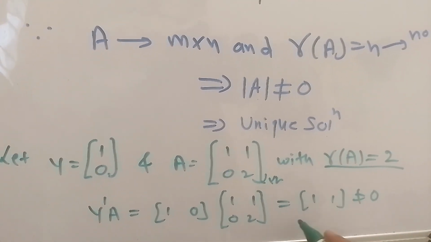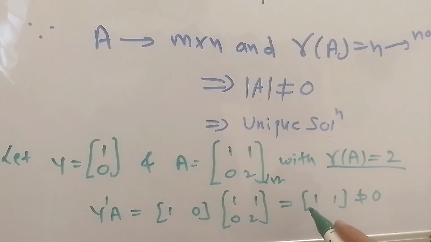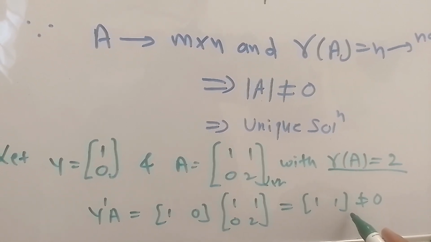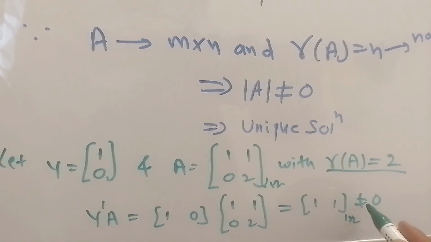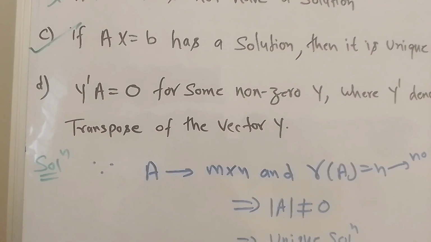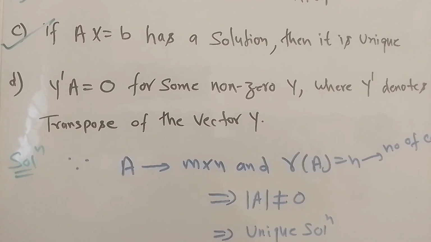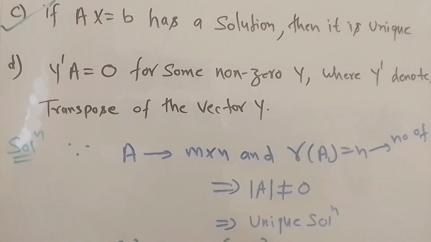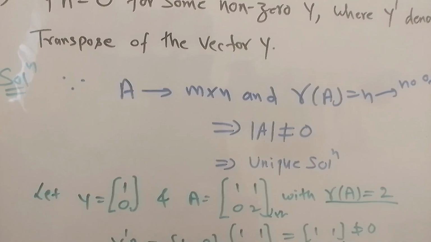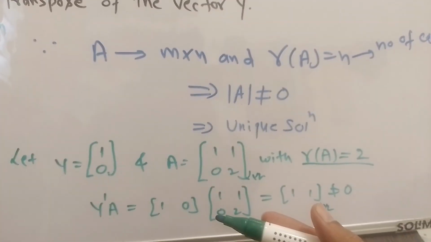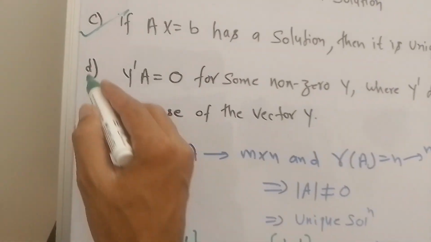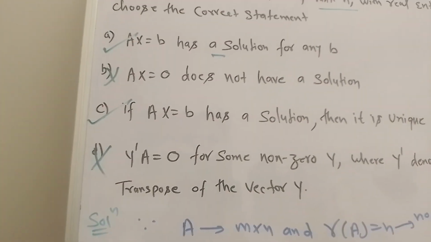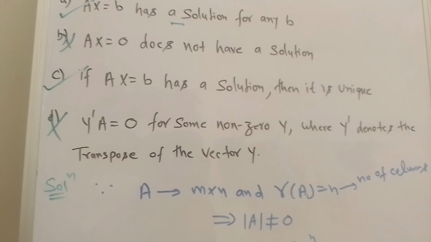We get this matrix, a one row and two column matrix, which is not equal to 0, but the option says y dash A equal to 0 for some non-zero y, and in our counter example it is not equal to 0. That means option D is again incorrect. So A and C are correct, B and D are incorrect.